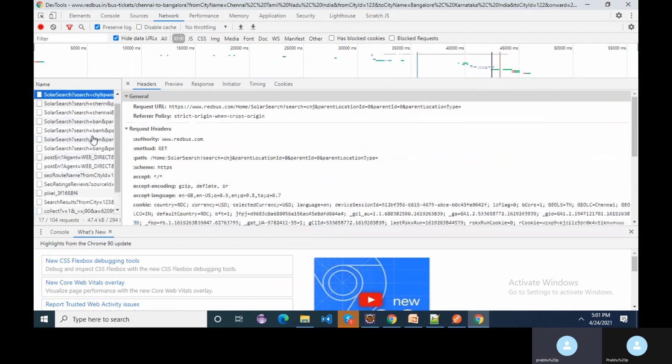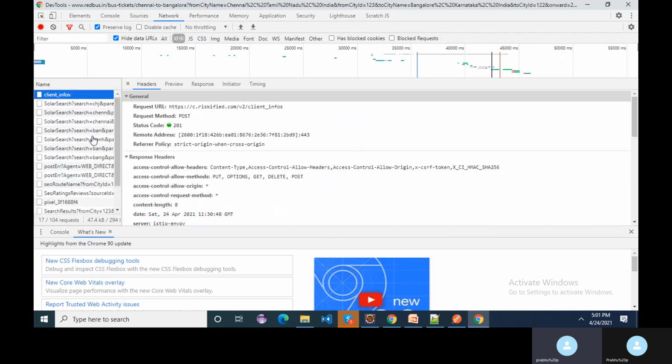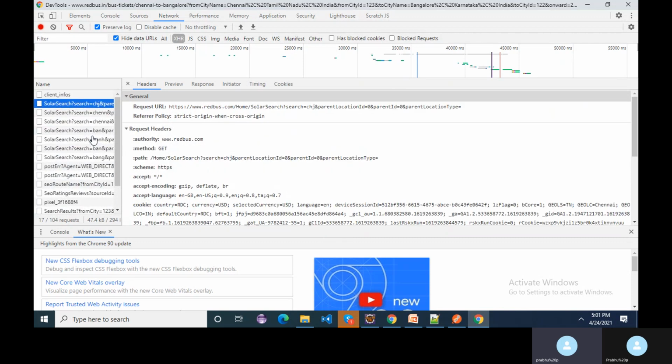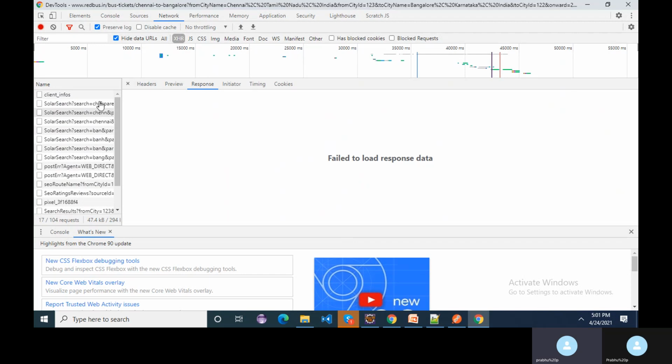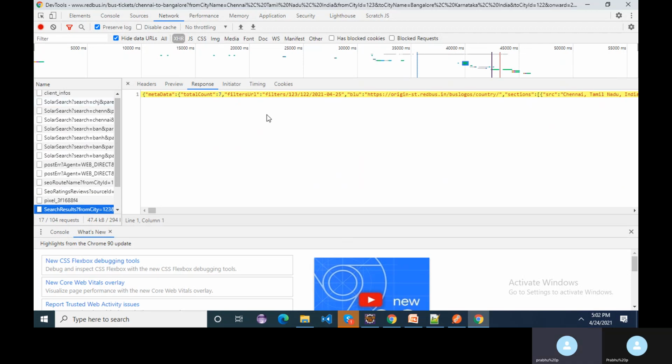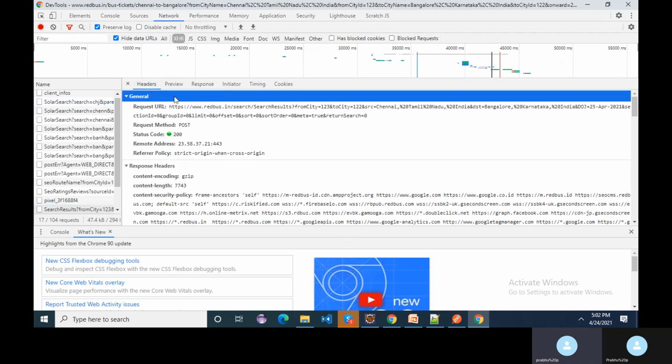Among those, we have to search for the particular API which searches the bus based on our input. Not this one, I think. Okay, see, this is the API.